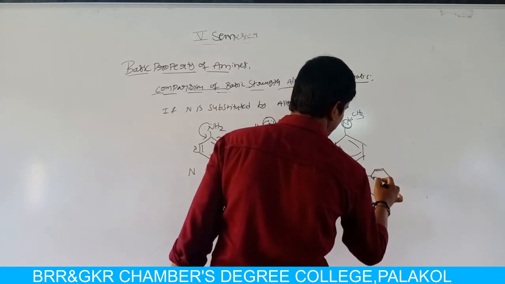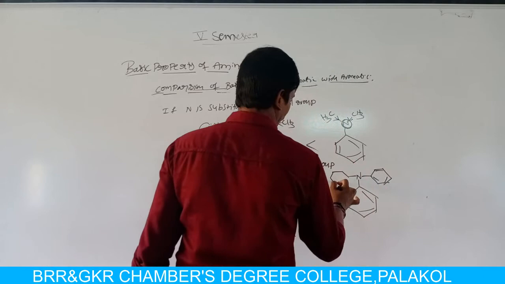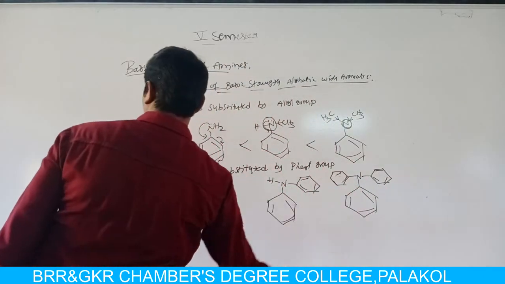The second hydrogen atom is replaced by a second phenyl group.